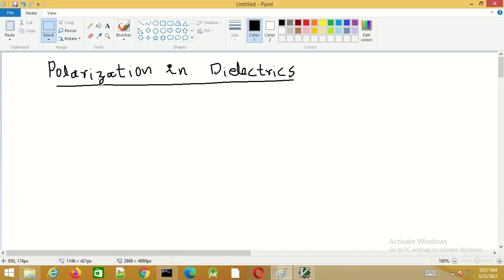In this session, we will discuss polarization in dielectrics. So we know that conductors have a large number of free electrons.